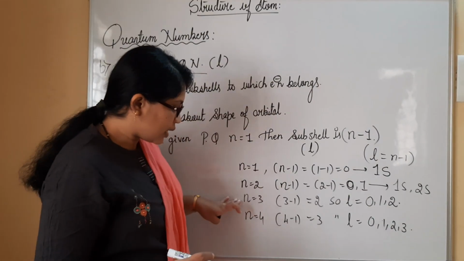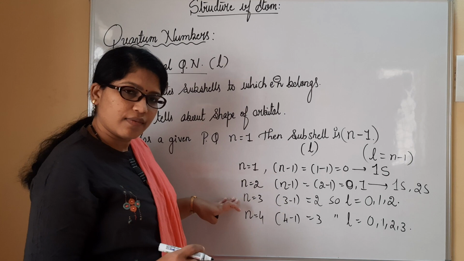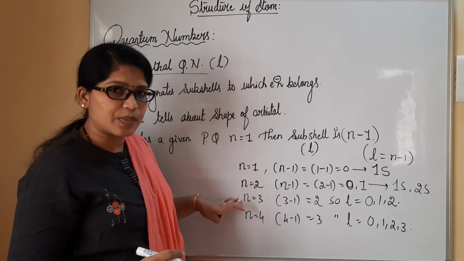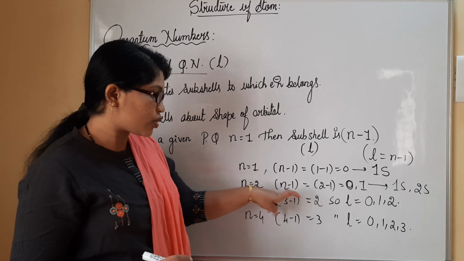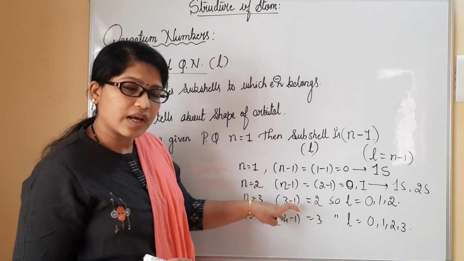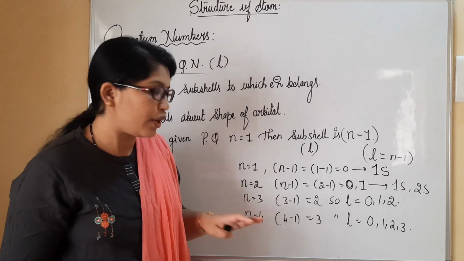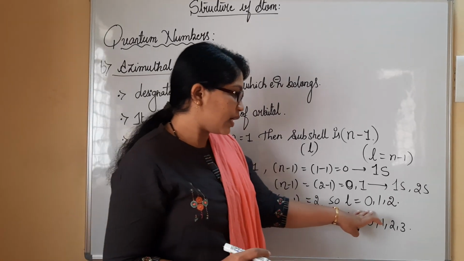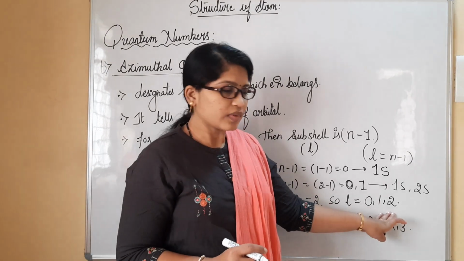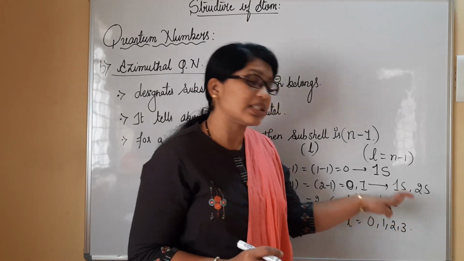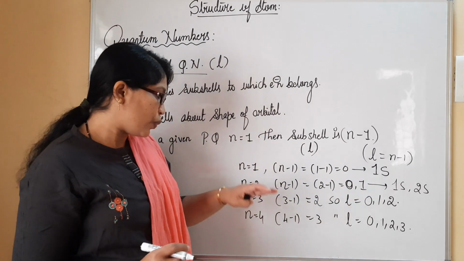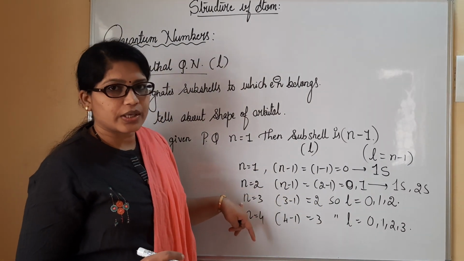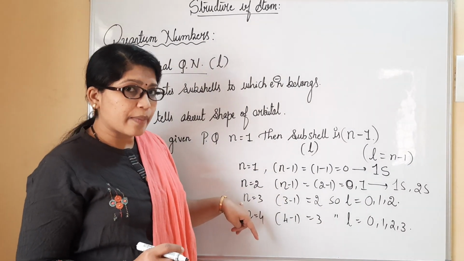Now see here n equal to 3. When the principal quantum number n is 3, n minus 1 is what we consider for calculation of the L value, so you get 0, 1, 2. In total 3 subshells will be present when n equal to 3. n equal to 3 is the M shell.